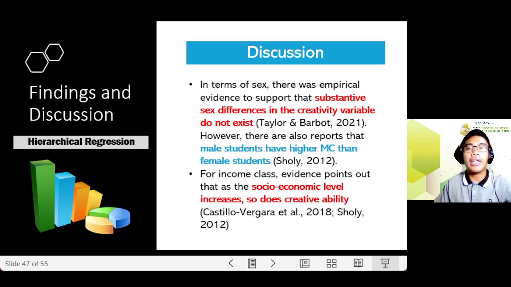In terms of sex, there was no empirical evidence to support that substantive sex differences in creativity exist. However, there are also reports that male students have higher MC than female students. And for income class, evidence points out that as socioeconomic level increases, so does creativity. However, in this study, it was not observed.